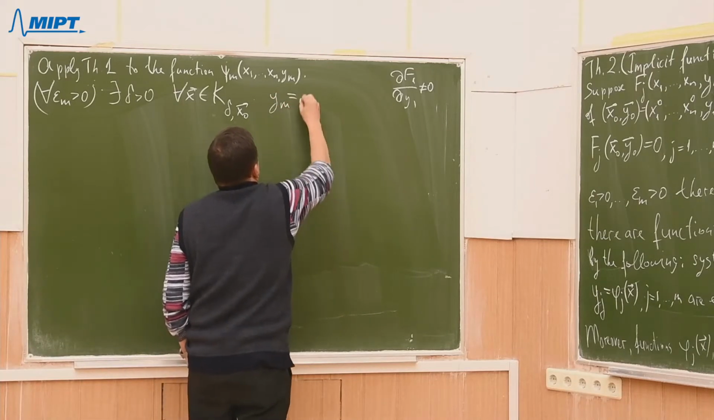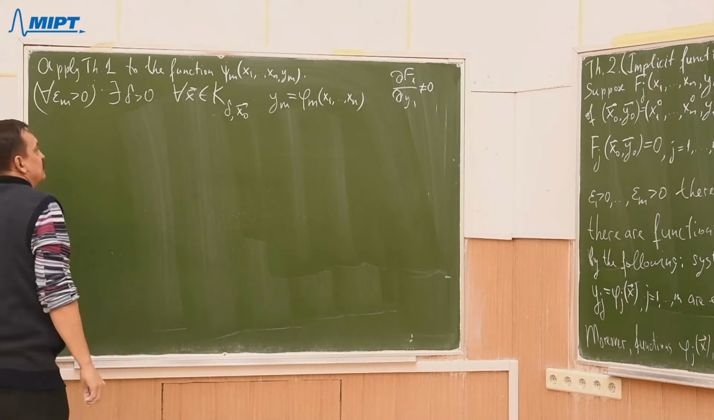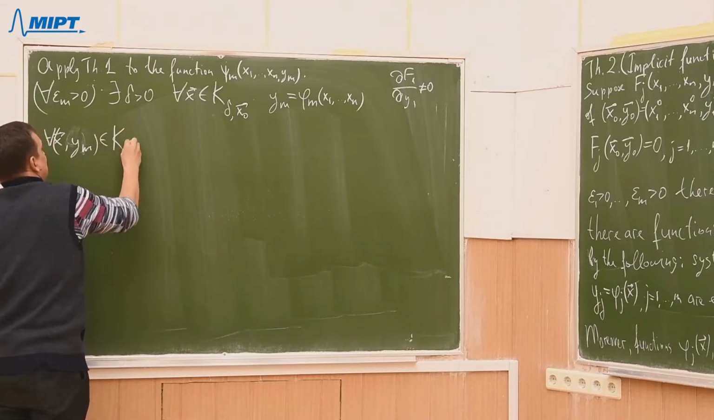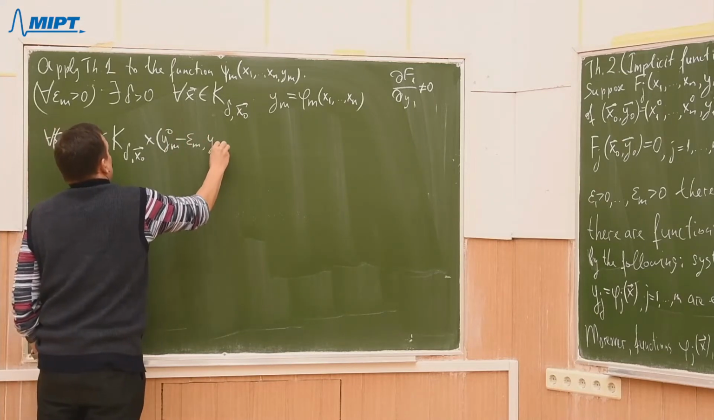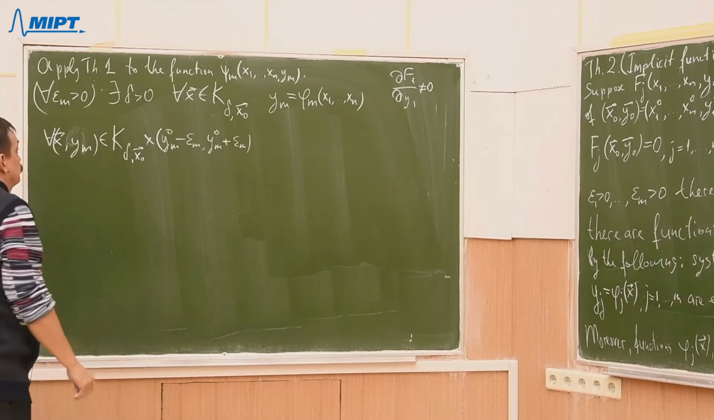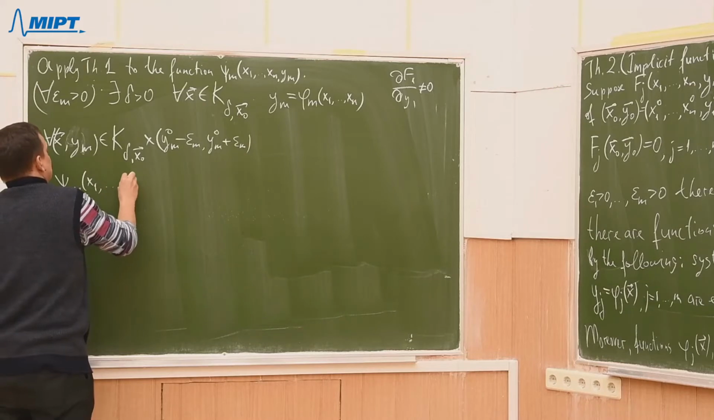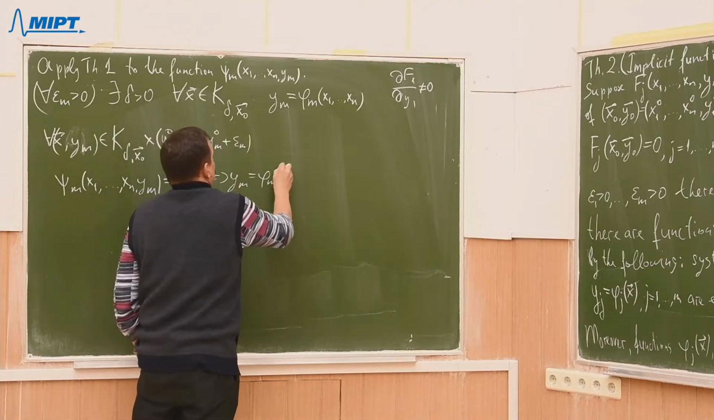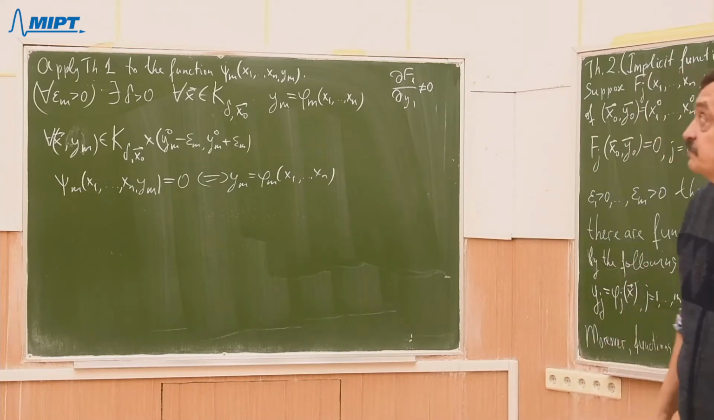ym equals to phi m of x1 so on xn, such that for all x, ym in the product k delta x naught times ym naught minus epsilon m, ym naught plus epsilon m, the equation psi m of x1 so on xn ym equals to 0 and ym equals to phi m of x1 so on xn, they are equivalent. That is precisely by theorem 1.